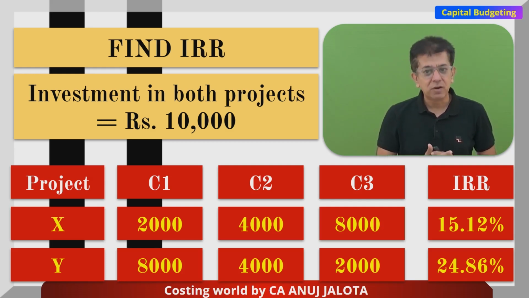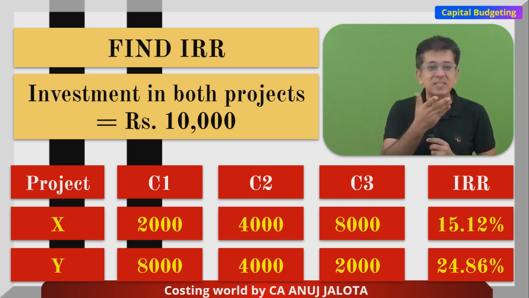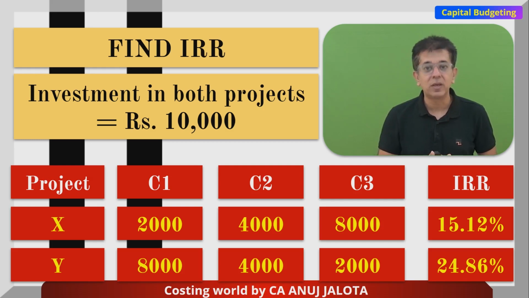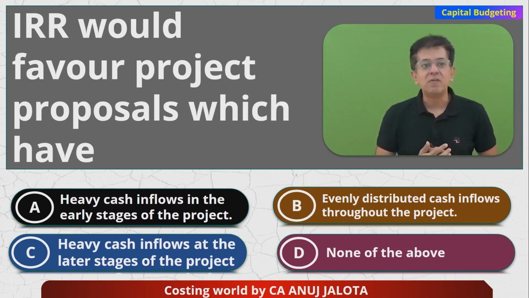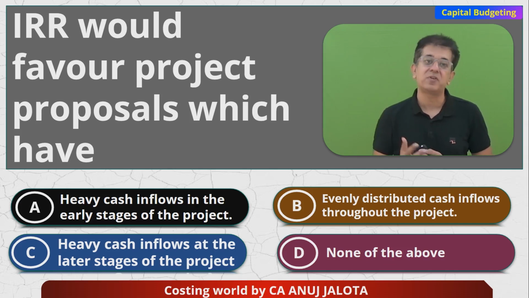So in this particular case we always say that IRR will always prefer those projects wherever the returns or the inflows are higher in the initial periods. You can test that for any question that you have done. So the correct answer in this case should be the first one: heavy cash inflows in the early stages of the project. IRR will prefer such projects only.